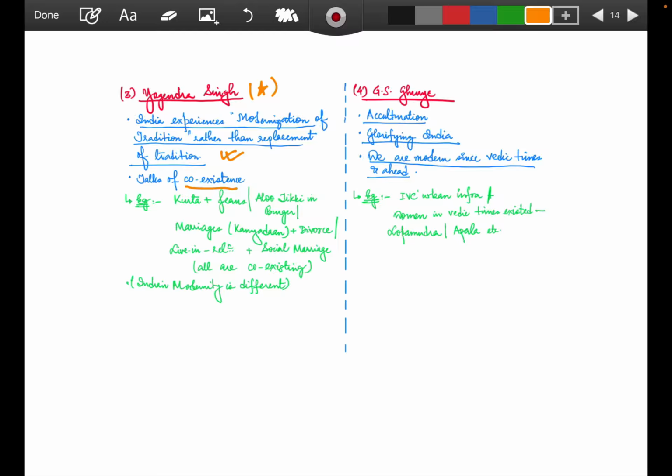So an example can be, earlier only kurta was worn, but when jeans came, the people adopted them. So what they did, they were wearing kurta also, pairing it up with jeans. Aloo tikki in burger. What is this? Earlier, burgers in the US or the European countries only had beef in them, or some other stuffed chicken. But now, whenever they launched in the Indian world from the westernized world, they did the amalgamation, they did the conceptualization of modernity with Indian tradition.